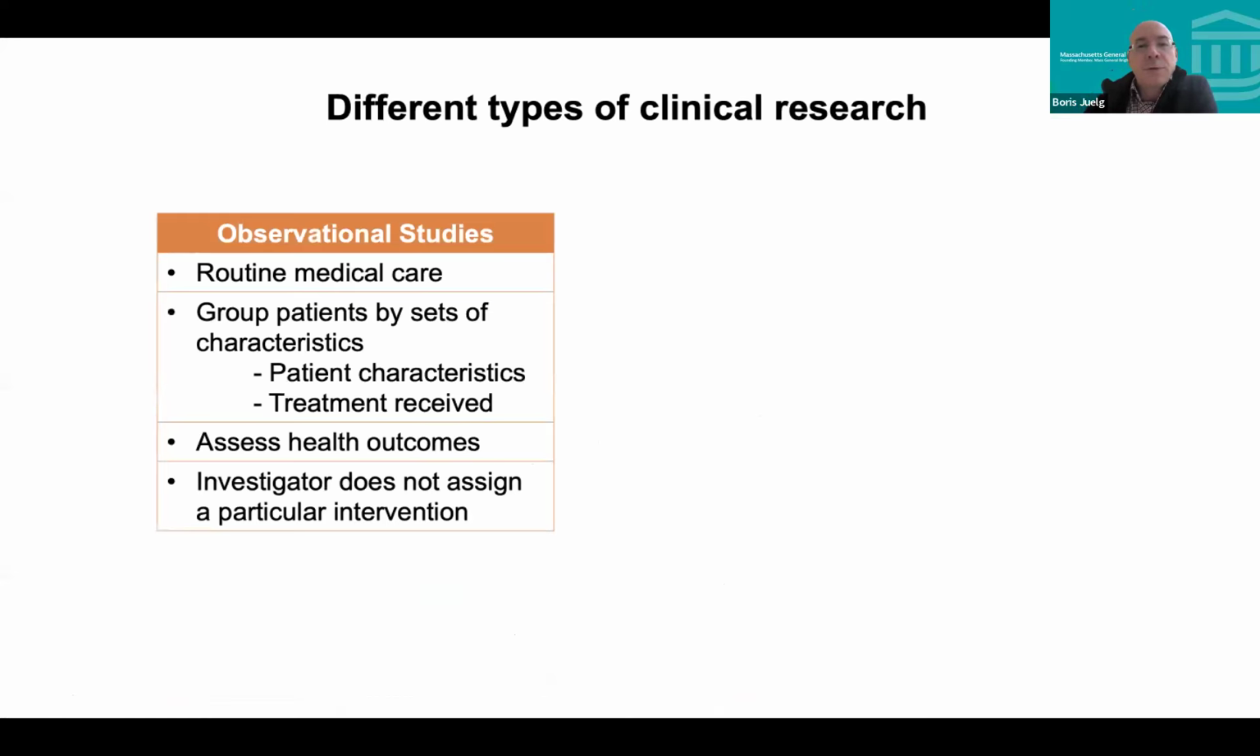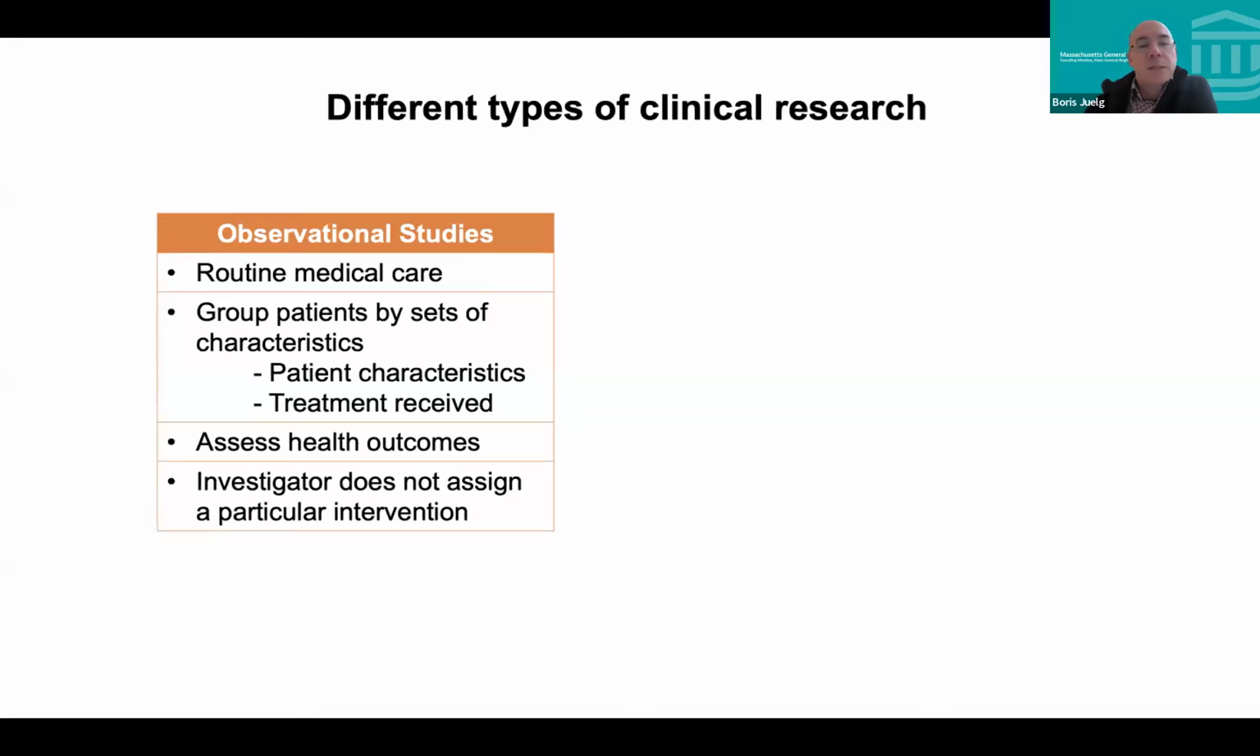So in terms of clinical research, maybe one of the differentiations is that there are observational studies where you really follow a group of individuals while they receive their routine medical care. You're interested in a specific phenotype, be it a disease, be it a treatment that they receive. You group them maybe by patient characteristics or the treatments they have, and you assess health outcomes.